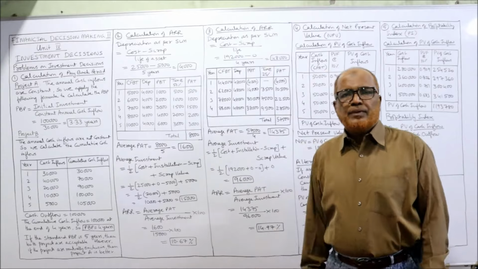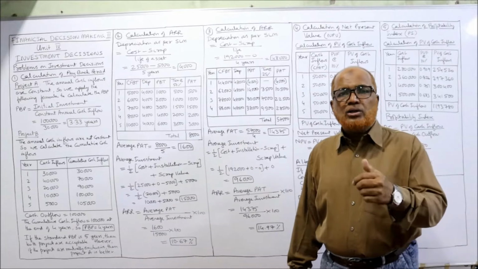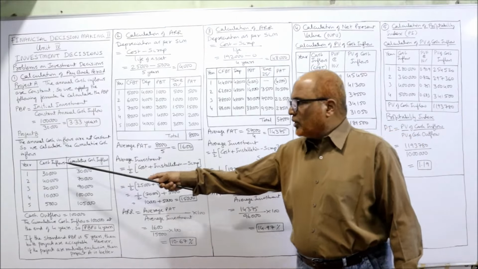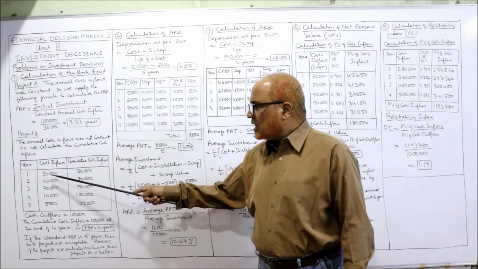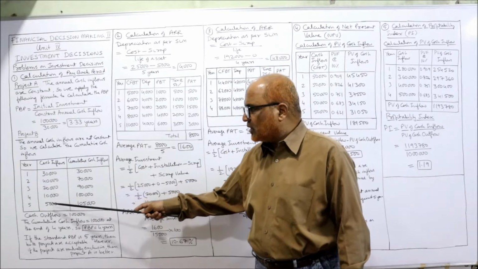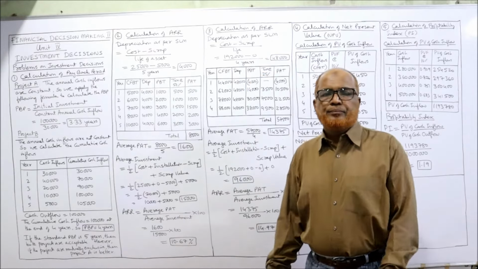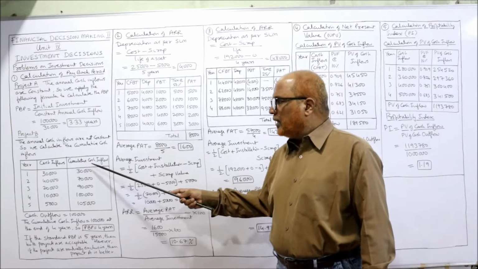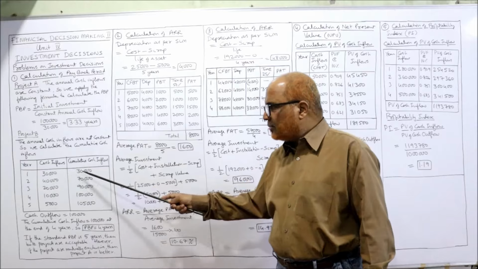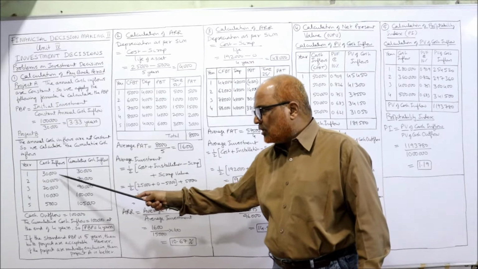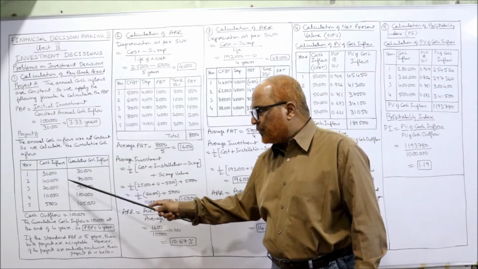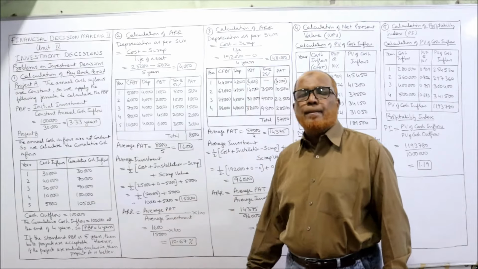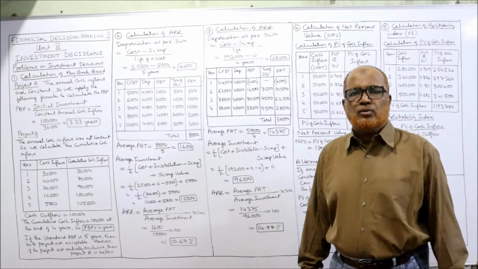Similarly, project B. The annual cash inflows are not constant, so we have to calculate the cumulative cash inflows. For years 1 to 5 the cash inflows are 30,000, 40,000, 20,000, 10,000, 5,000. When the annual cash inflows are fluctuating, we calculate cumulative. First year 30,000; 30,000 plus 40,000 gives 70,000; 70 plus 20 is 90,000; 90 plus 10,000 is 1 lakh; 1 lakh plus 5,000 is 1 lakh 5,000. So we have calculated the cumulative cash inflows.